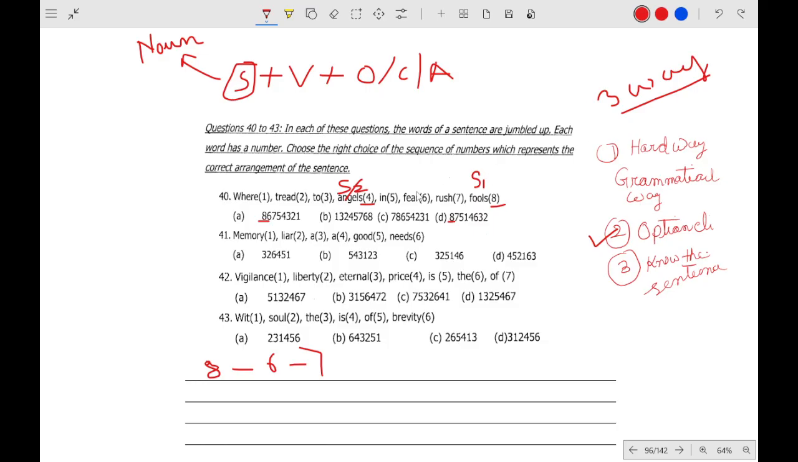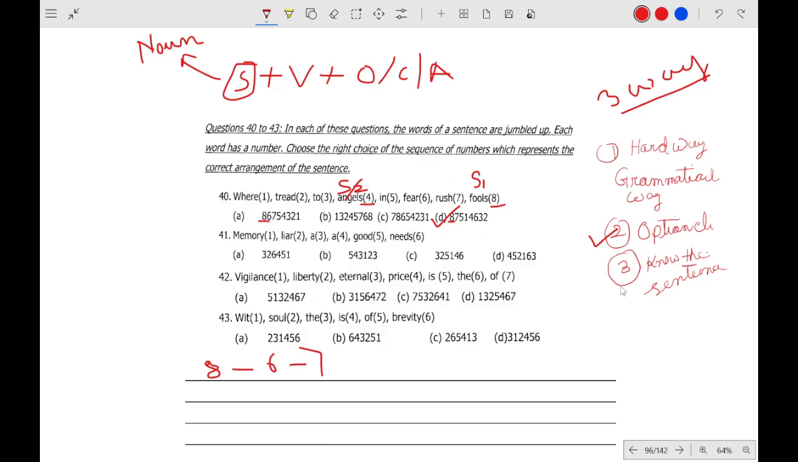Fools fear rush, 8, 6, 7, option number A, it does not make any sense. So what will be the correct answer? Option number D. That's it. I was planning to write here, that's why I kept this line, but there is no need. This is the correct answer. If you do this, it will be easy.